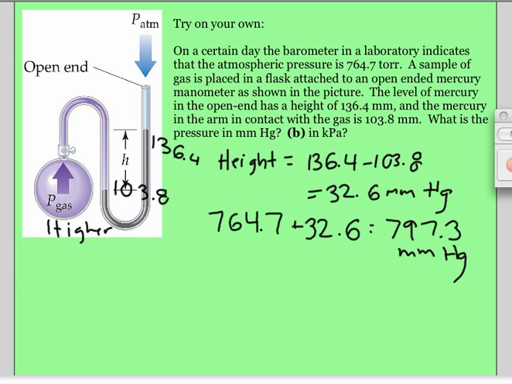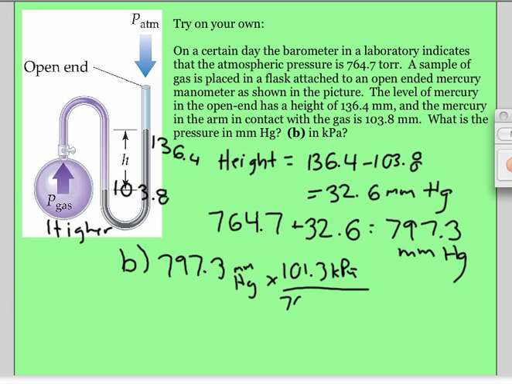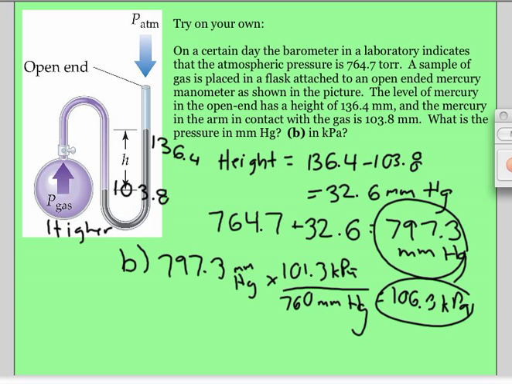And then B is asking you just to convert. If we have 797.3 millimeters mercury, there's 101.3 kPa in 760 millimeters mercury, and that's 106.3 kPa. So those are your two answers.